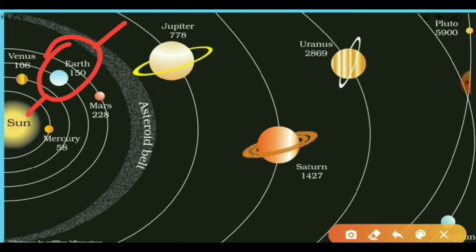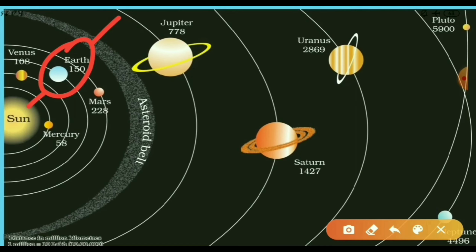Now let's discuss the light. Light travels at a speed of 3 lakh kilometers per second. But still, the light of the sun takes about 8 minutes to reach the earth. It is the most important bit. The light of the sun takes about 8 minutes to reach the earth.